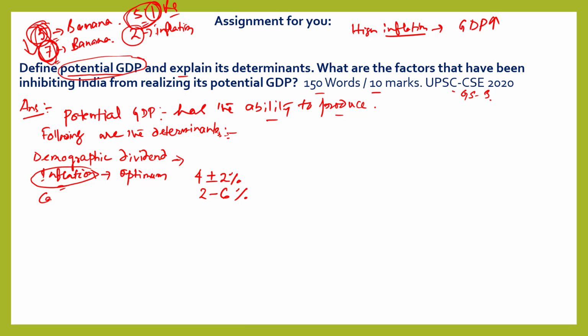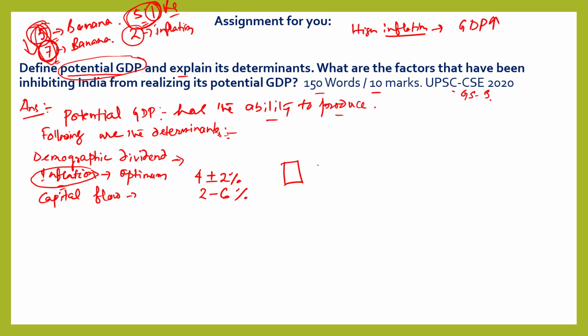And one determinant of potential GDP is capital flow. If there is a capital flow, there will be creation of assets. Suppose you have taken a loan from a bank and you have bought a house.